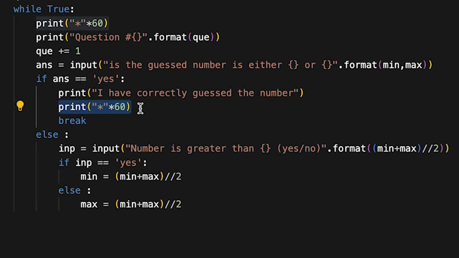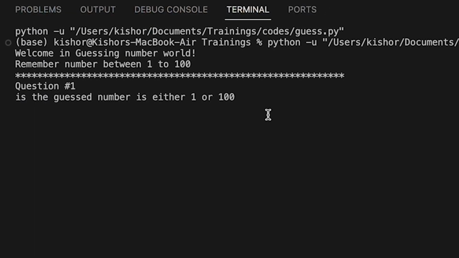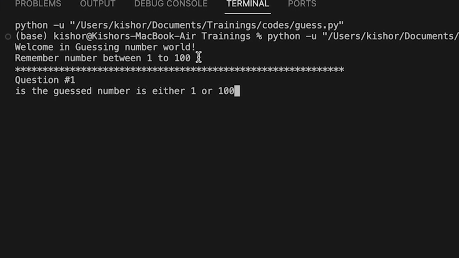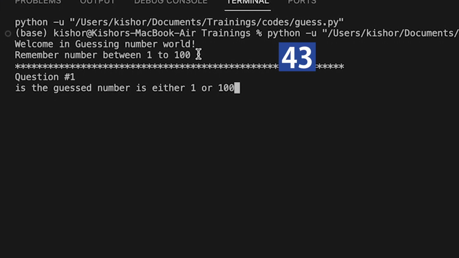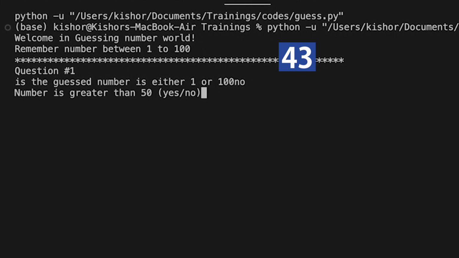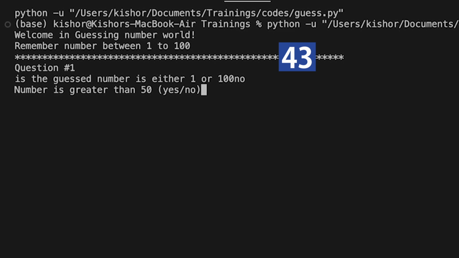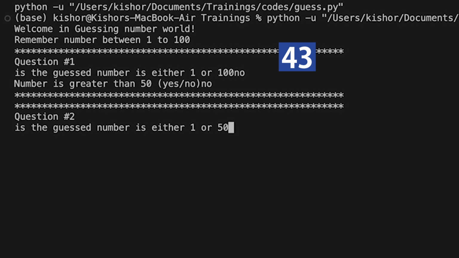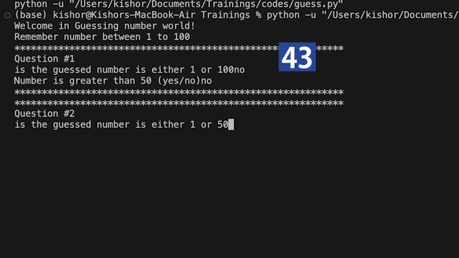Yeah, our program, our game, is ready. Let's see what this does. I have directly written the code, so maybe we can face some syntax issues. So: welcome in guessing number world. Remember number between 1 to 100. I have remembered 43. Question number 1: is the guess number either 1 or 100? No. Is the number greater than 50? No. My number is 43, so that's why I have answered this. Question number 1 is completed.